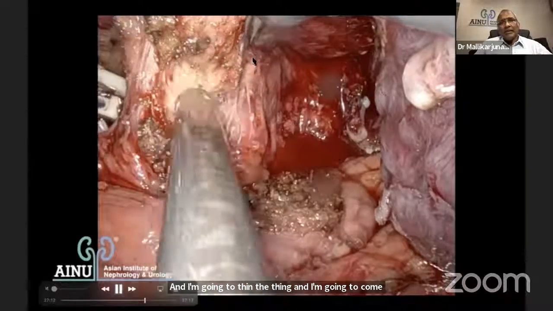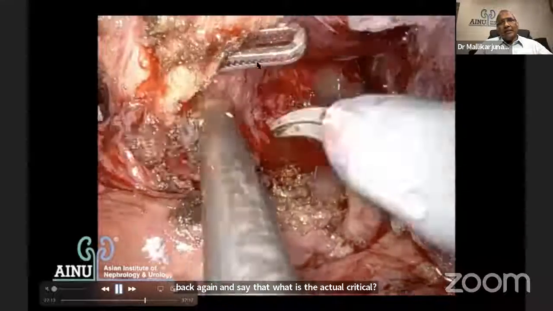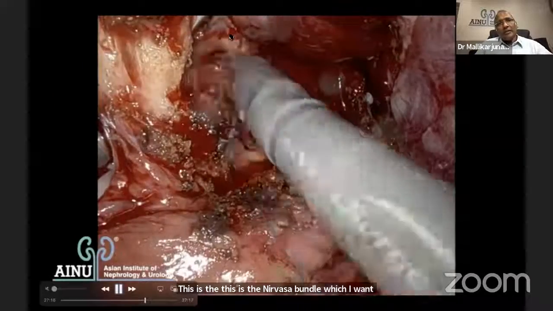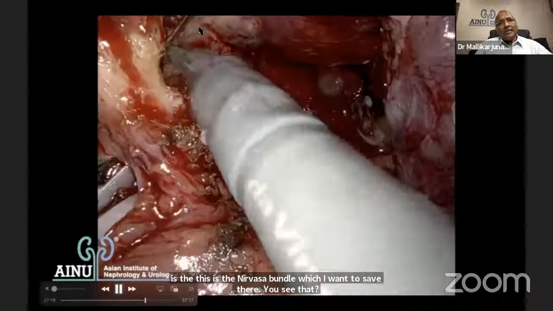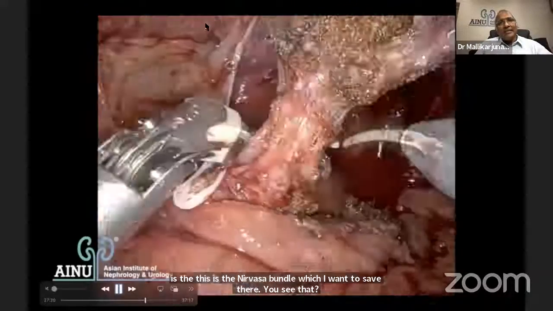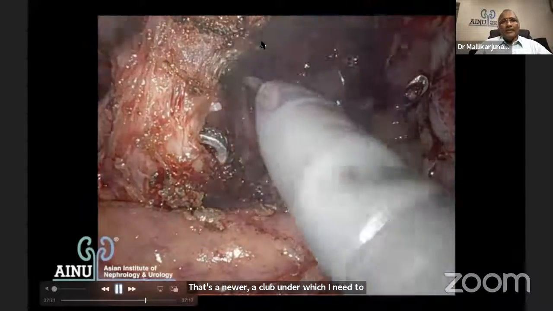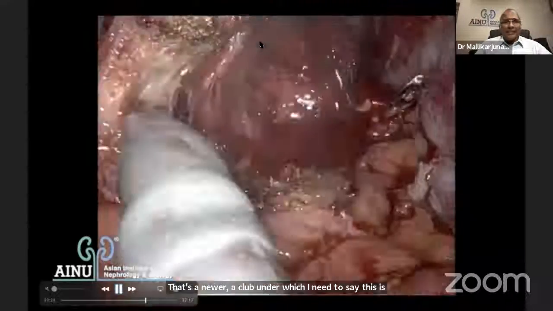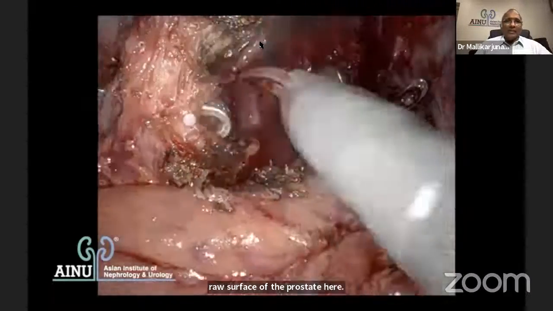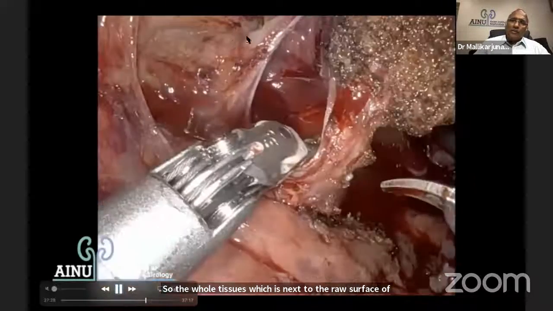and I'm going to come back again and see what is the actual pedicle. This is the neurovascular bundle which I want to save there. You see that? That's the neurovascular bundle which I need to save. That's the raw surface of the prostate here. So the whole tissue which is next to the raw surface of the prostate has to be retained because this is on the left side. We are doing a complete neurovascular preservation.